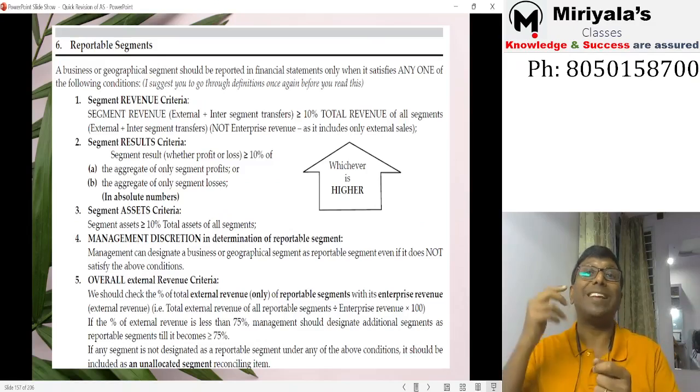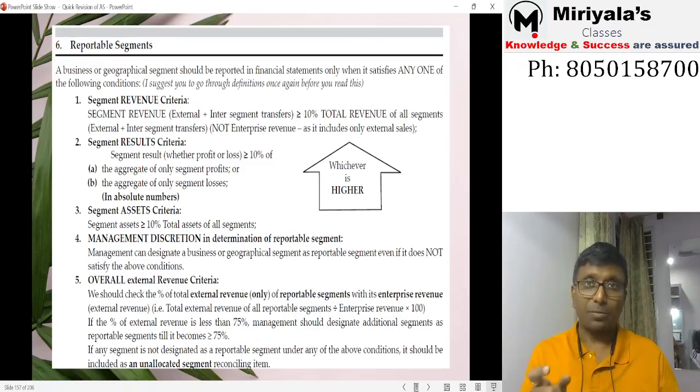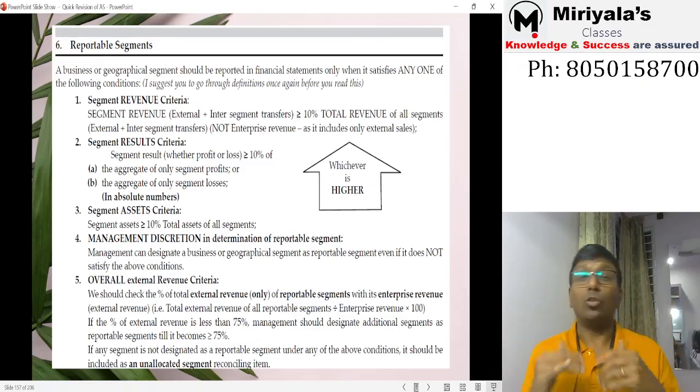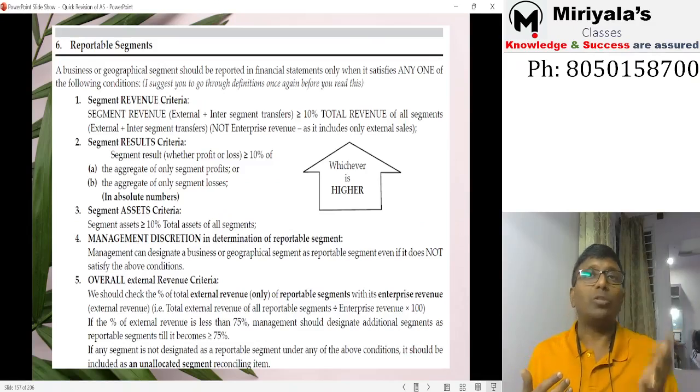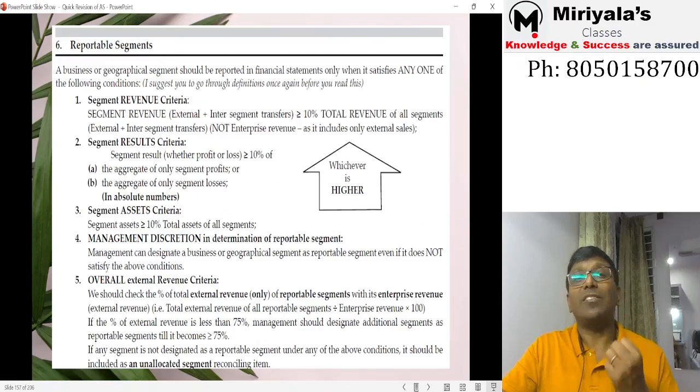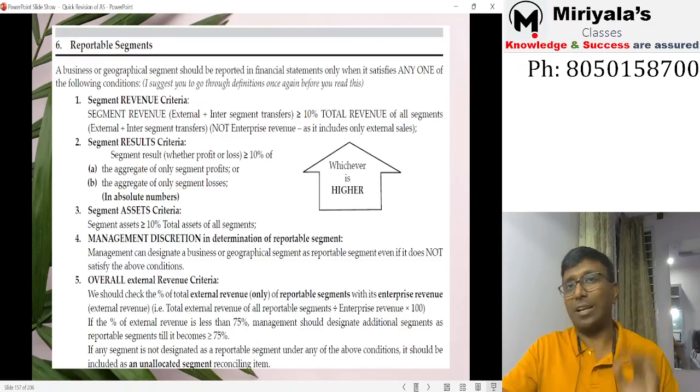Now divide that by enterprise revenue and multiply by 100. If you try, is it coming to 75%? If it's not coming, then you need to add some more segments, even though they do not satisfy criteria 1, 2, 3, 4. You need to add them. You need to ensure that 75% of external revenue is reported in the segment reporting. This is one of the criteria.